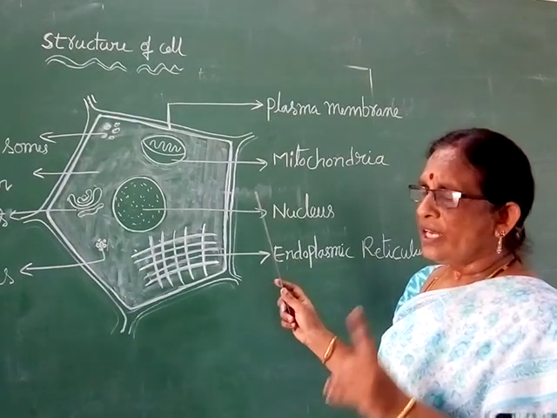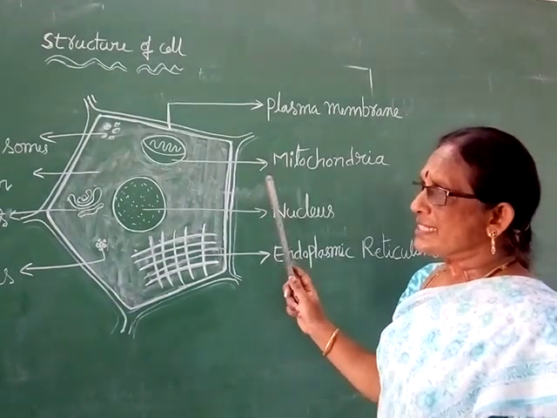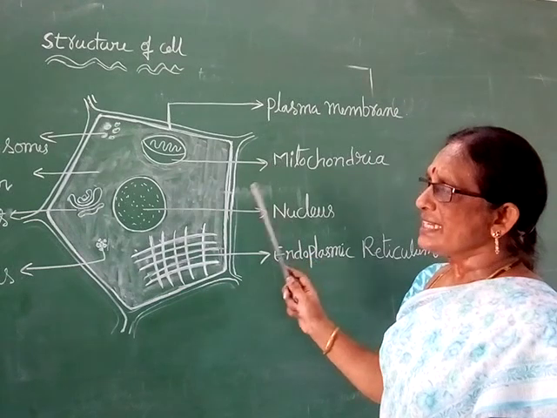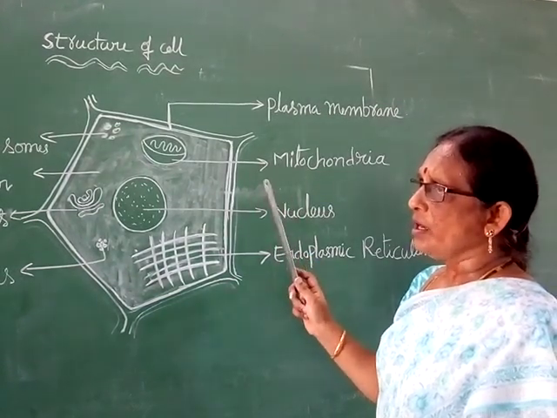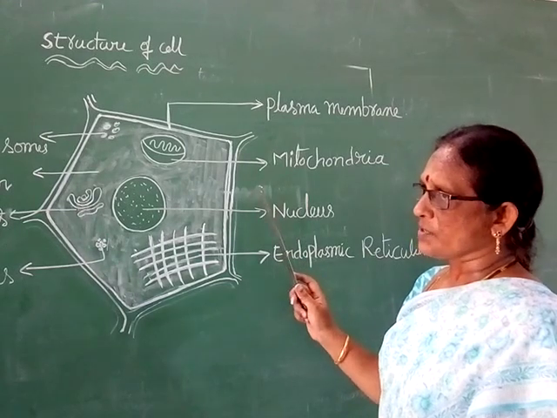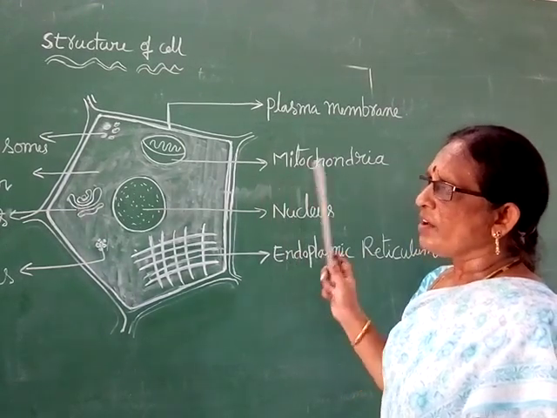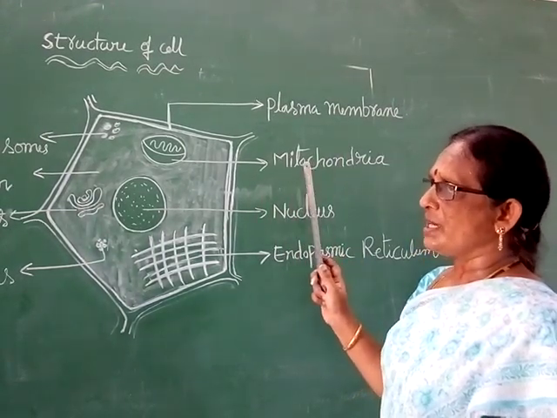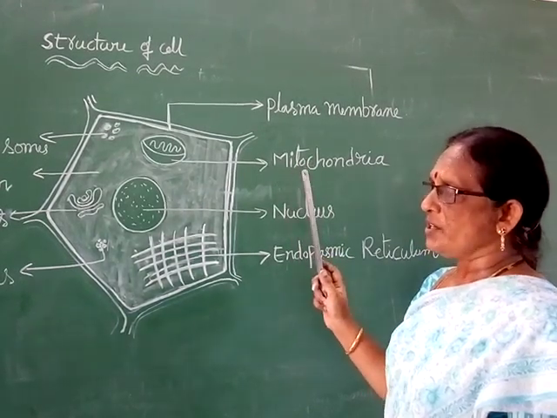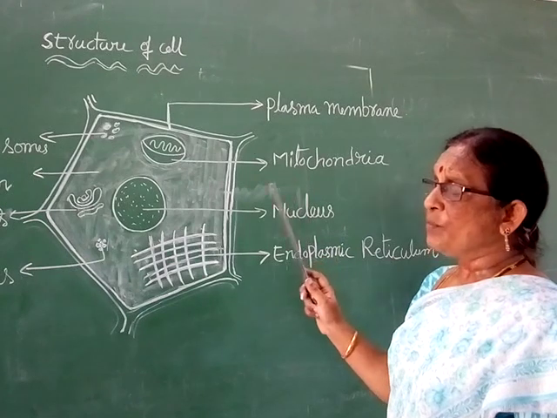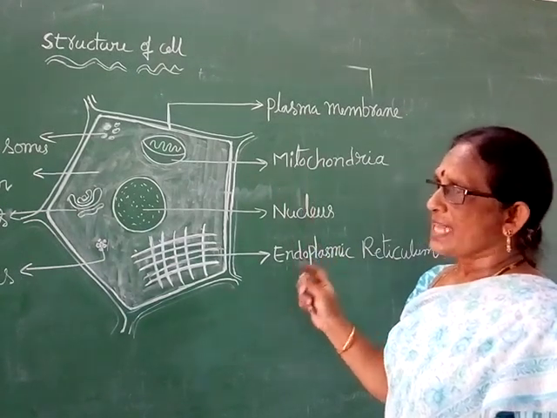They have only a single cell, so they are called unicellular organisms. The remaining developed animals belong to multicellular animals. They contain more than one cell.